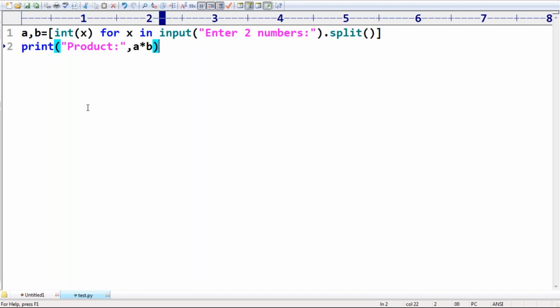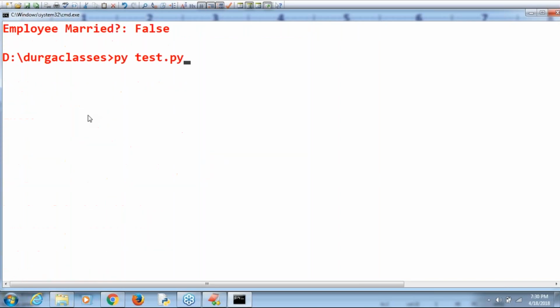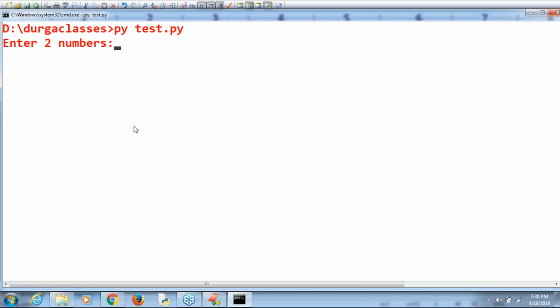Now observe first whether it is working properly or not. I will explain, and then you can have a look. Enter two numbers: 10, 20. We get 10, 20, and immediately the product is 200. Now enter two numbers, 10, 5. 10 into 5 is nothing but the product 50. Are you able to understand?